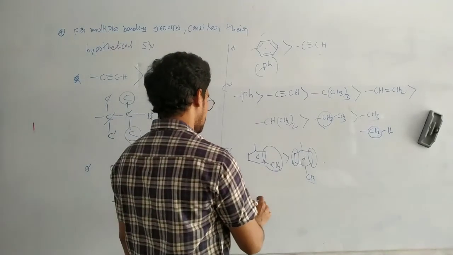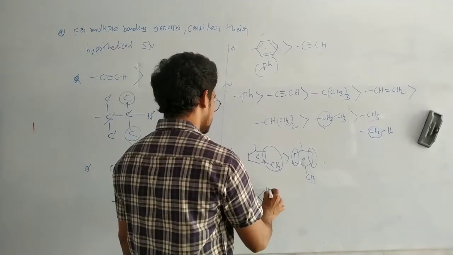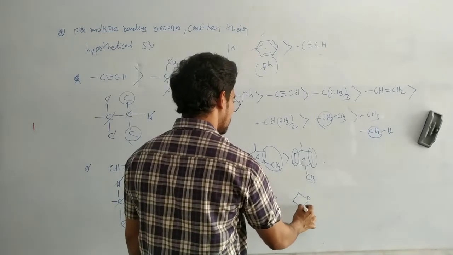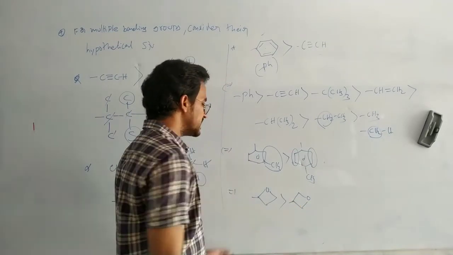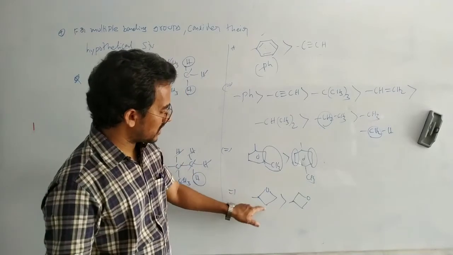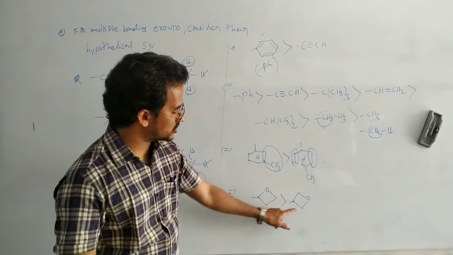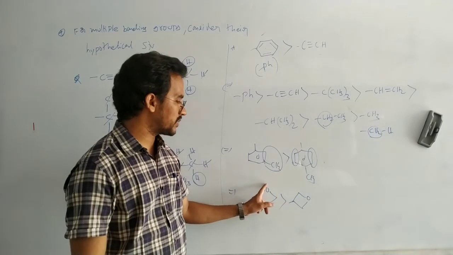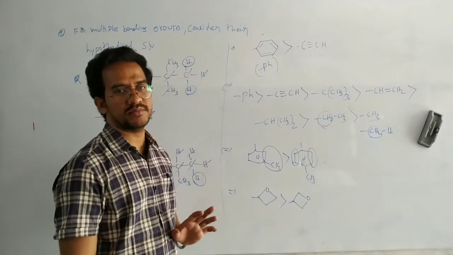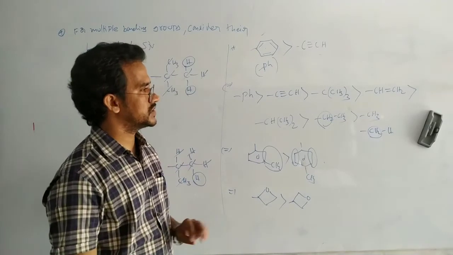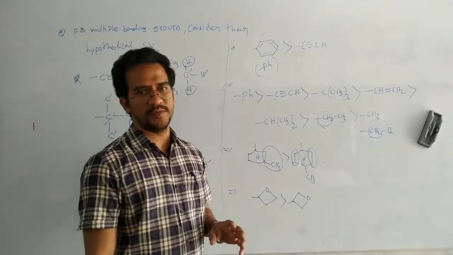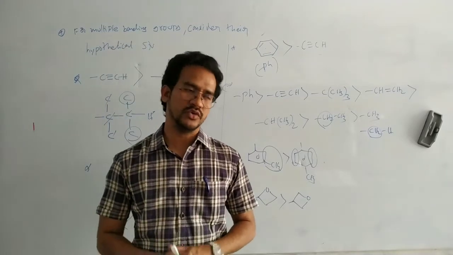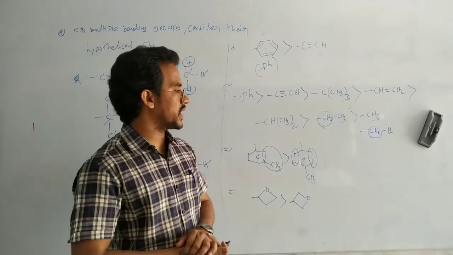Suppose this oxygen is the attached group: this one has a high priority because if you compare both sides, CH2 is the same, but here CH2 oxygen. So oxygen has a high priority. So just some groups require the hypothetical structure for deciding the priority of the groups. That is the priority of the groups.